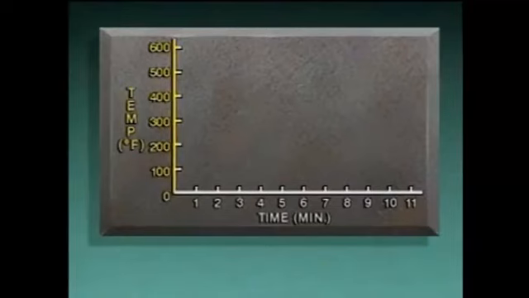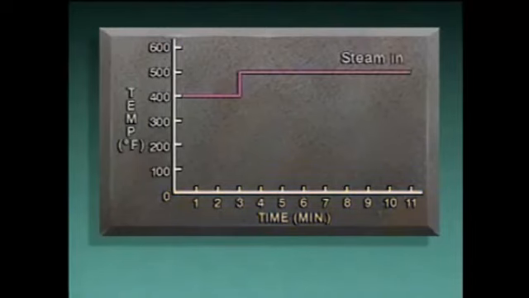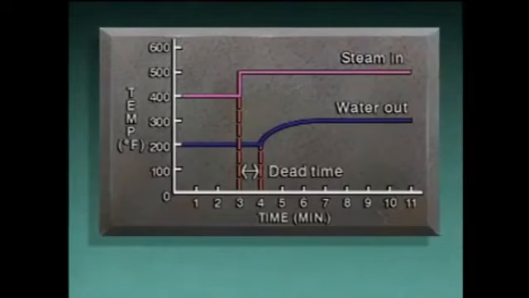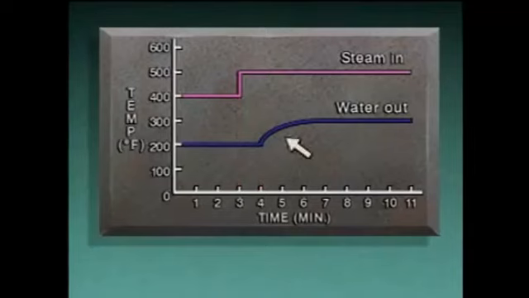On the graph, the vertical axis represents temperature, and the horizontal axis represents time. When we plot the steam temperature, we see the sudden increase from 400 degrees to 500 degrees. This type of disturbance is commonly called a step input. But when we plot the water temperature, we see that there's a delay between when the steam temperature increased and when the water temperature first started to rise. This delay is called dead time. It can be thought of as the amount of time required to transfer energy from one point to another. We also see that once the water temperature started to rise, it rose gradually, not suddenly.